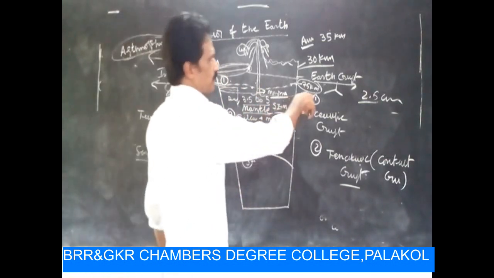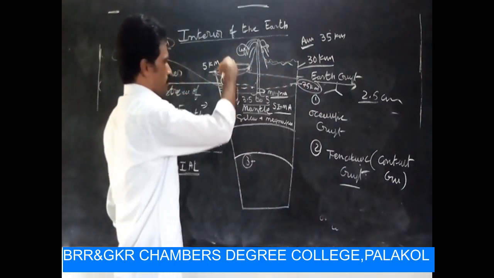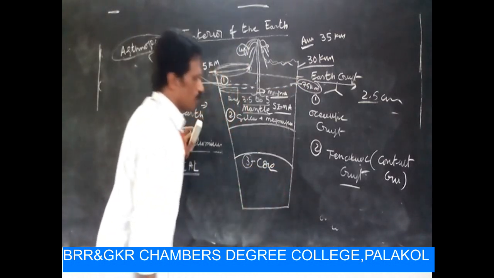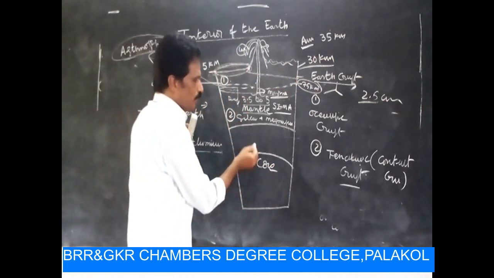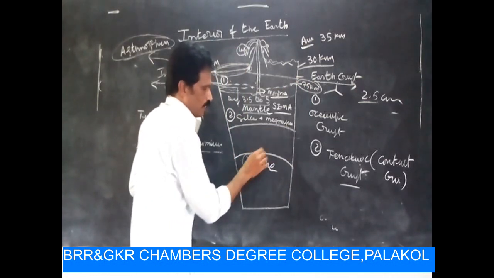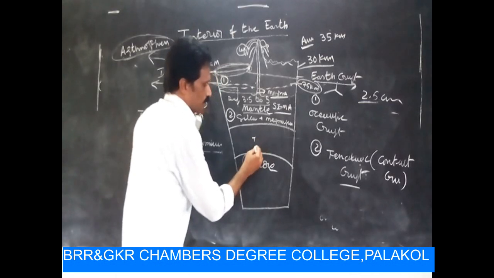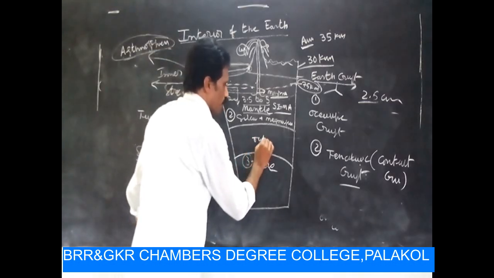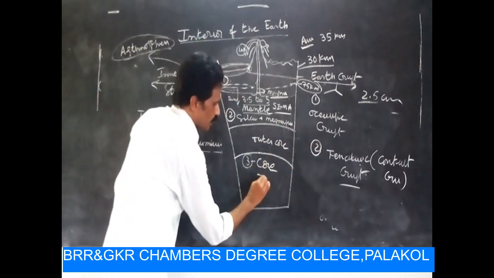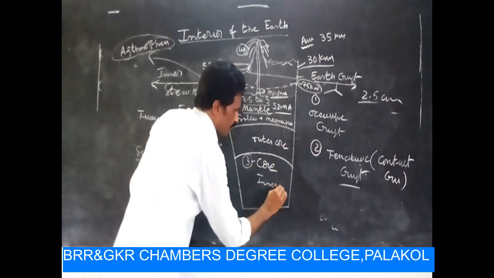Earth crust, mantle, and core. The core can be divided into two types, which we already discussed. This is the outer core, and this is the inner core.